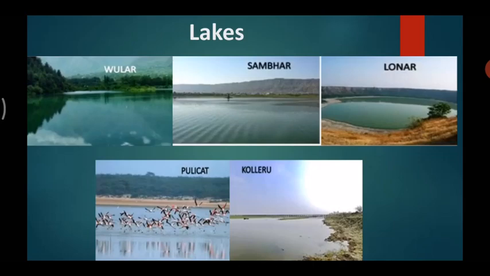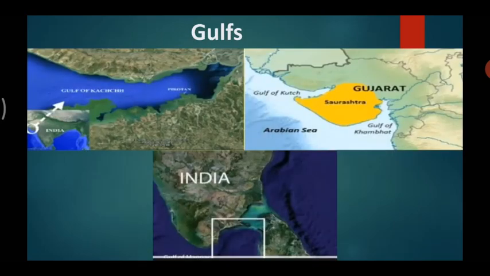Let's move forward. Here we have the Gulfs of India. They are the Gulf of Kutch, Gulf of Khambat, and Gulf of Mannar. Gulf of Kutch and Gulf of Khambat are to the west of India, and Gulf of Mannar is to the south of India.